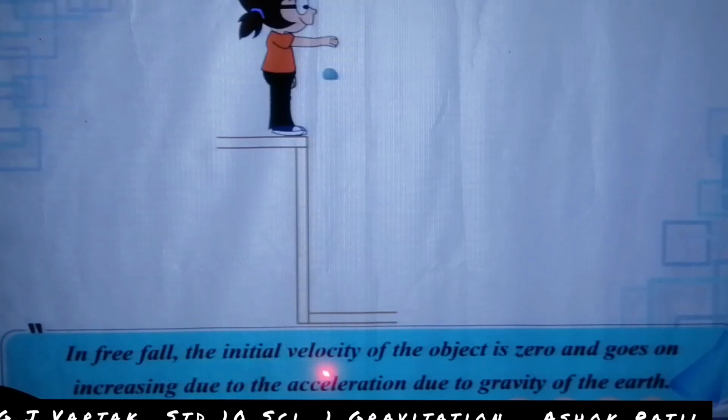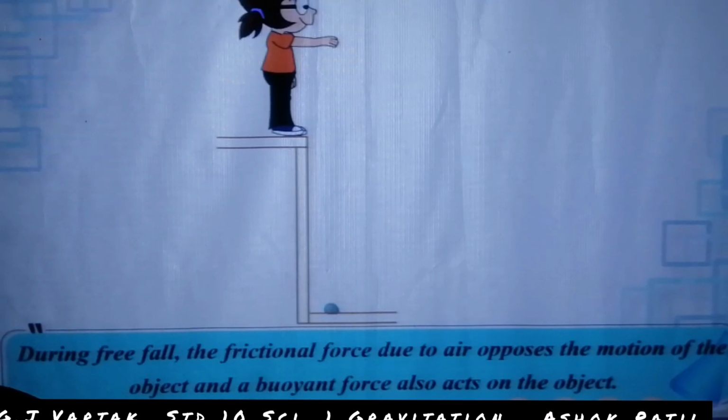In free fall, the initial velocity of the object is 0 and goes on increasing due to the acceleration due to gravity of the earth. During free fall, the frictional force due to air opposes the motion of the object, and buoyant force also acts on it.